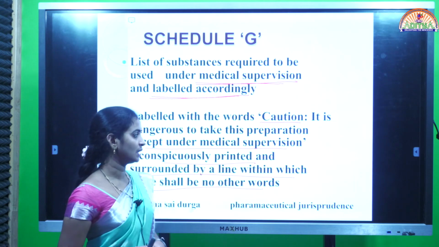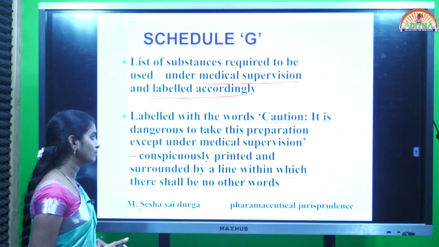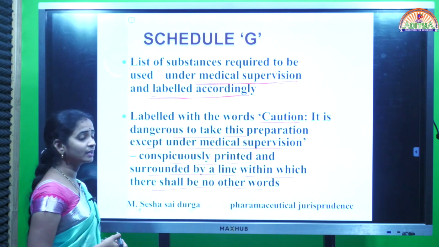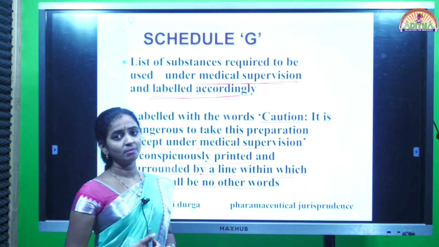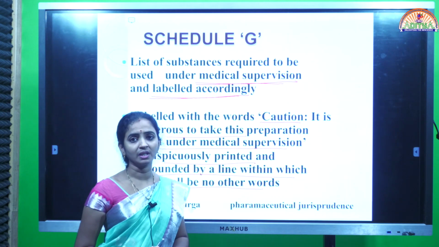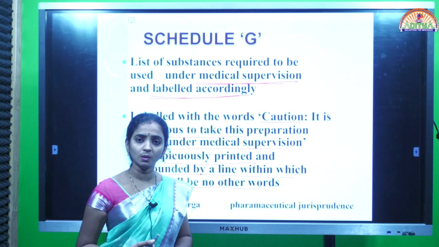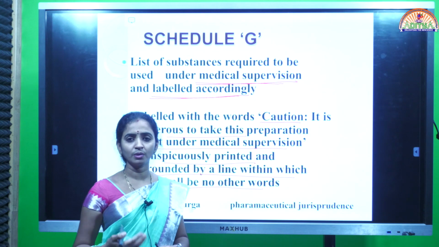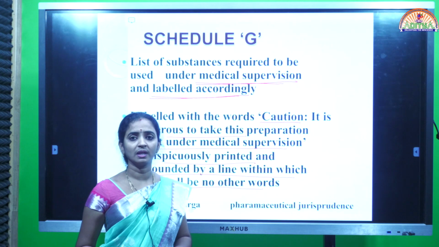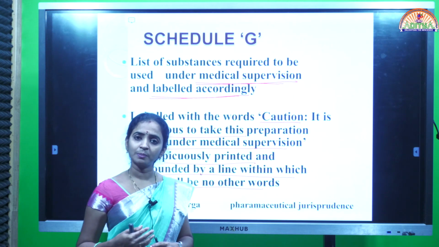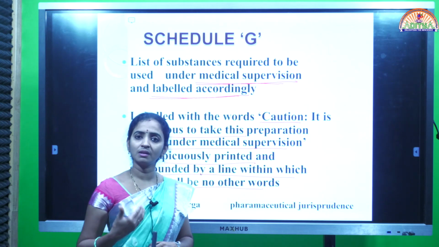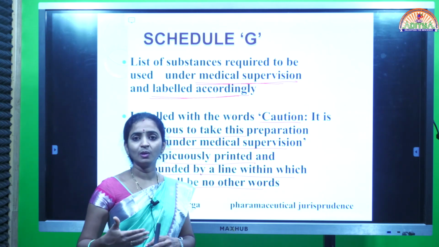So in that caution, what should we write? The caution is: it is dangerous to take this preparation except under medical supervision. Without the doctor's suggestion, if you use that medication, it may lead to serious consequences in the patient. The drugs which come under Schedule G include anti-diabetic drugs, and also anti-hypertensive drugs. If there is any change in the blood pressure of a patient, the patient doesn't have the right to change the drugs for the particular level of hypertension.